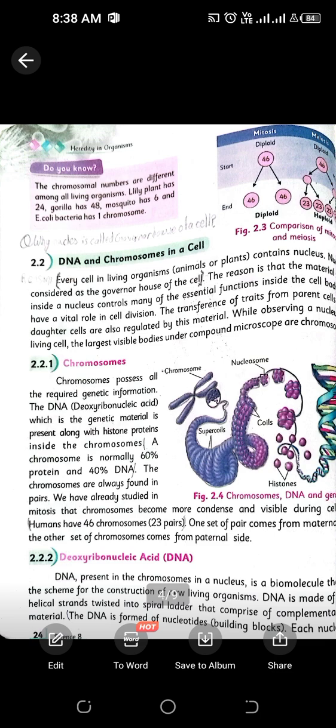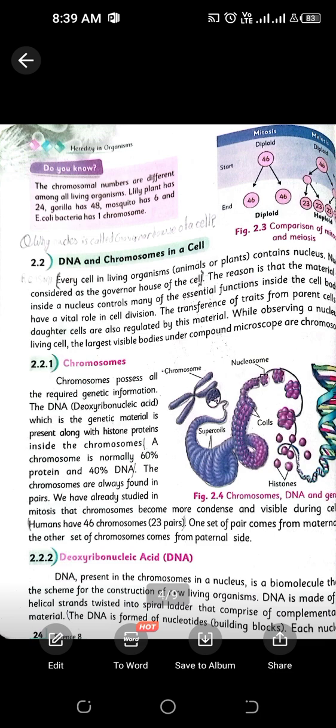These numbers of chromosomes vary according to the organism. Monkeys will have a different number of chromosomes, fishes will have a different number of chromosomes. So the number of chromosomes varies from organism to organism. And we have discussed DNA. DNA is present inside the chromosome, and it is known as deoxyribonucleic acid. Basically, DNA has all the schemes for the construction of living organisms.